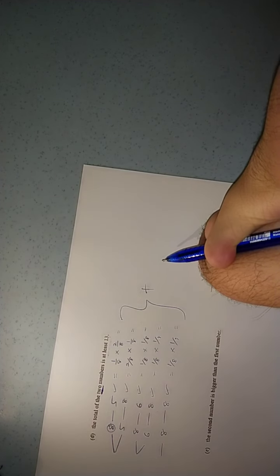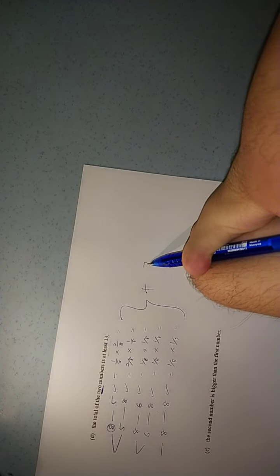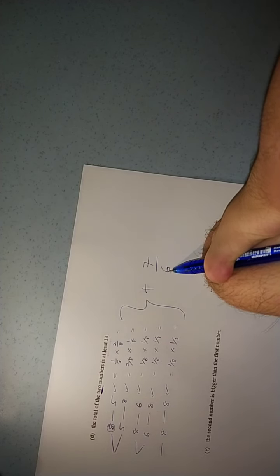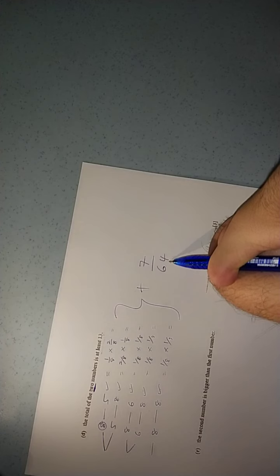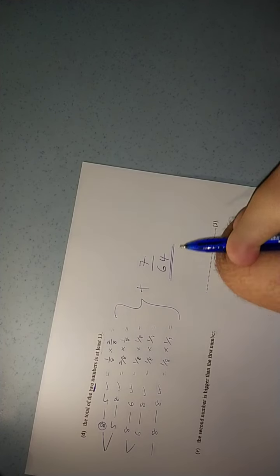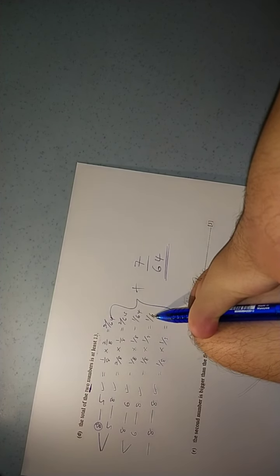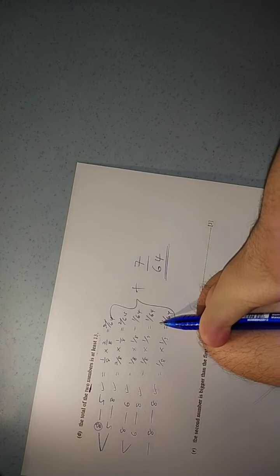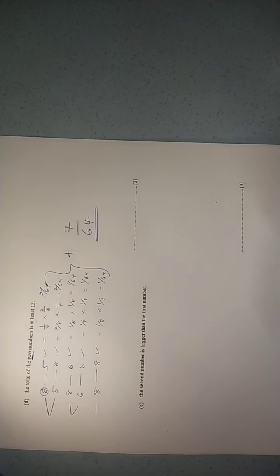So the result for this question, you will get 7 over 64. So this must be your final answer when you add this one. So 2 over 64, this is 2 over 64, 1 over 64, this is 1 over 64, this is 1 over 64. So 1, 2, 3, 4, 5, 6, 7. So 7 over 64. This is the probability of getting a total of two numbers which is at least 13. 7 over 64.